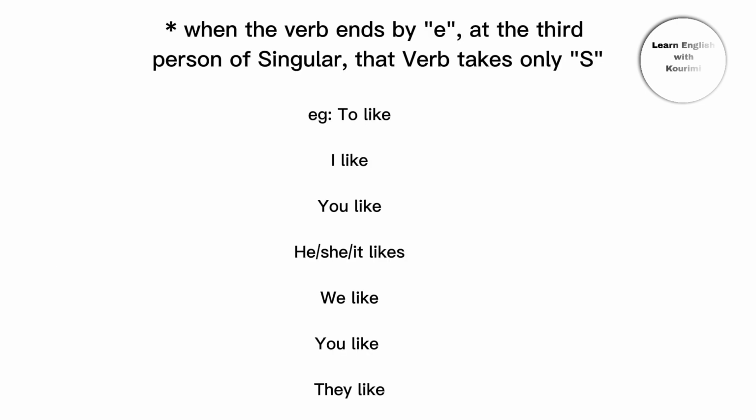Note: when the verb ends in e, at the third person singular that verb takes only s. E.g., to like. I like. You like. He, she, it likes. We like. You like. They like.